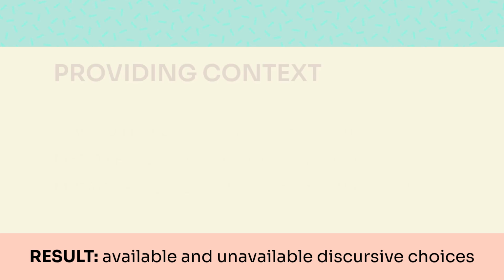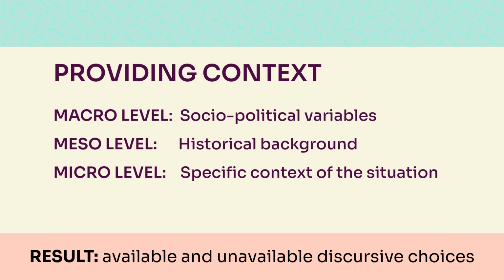Context in DPA operates at 3 levels. The macro level covers socio-political variables, class relations, economic conditions, geopolitical pressures, regional dynamics. The meso level covers the history of the actor or institution, past alliances, previous conflicts, path dependencies that constrain current options. The micro level covers the specific context of the situation, the immediate circumstances under which a particular statement was produced. Together, these 3 levels explain why certain discursive choices were available to the actor and others were not.